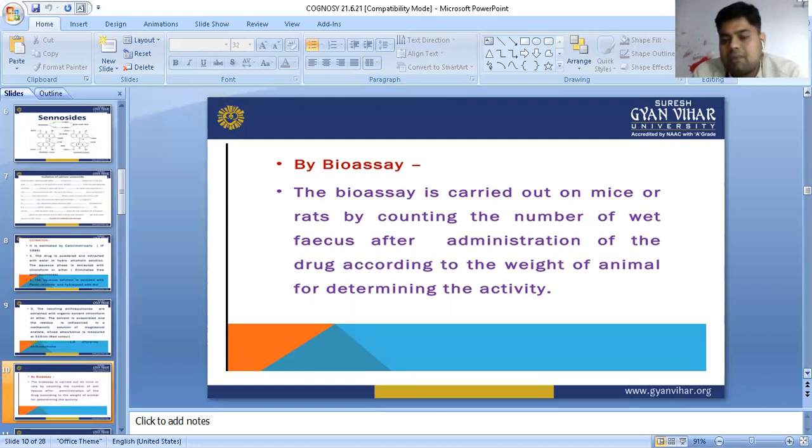So this is the bioassay which is generally done with mice or rats. We are going to count the number of fecal pellets after administration of the drug, according to the weight of the animals, and we are going to determine the percentage activity.